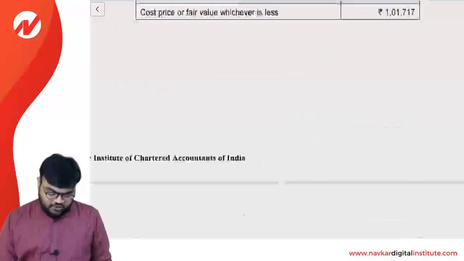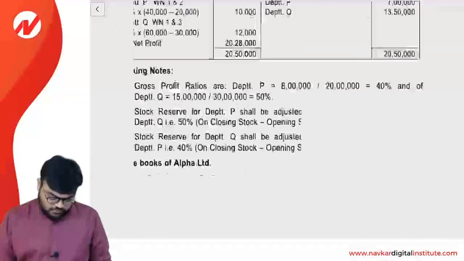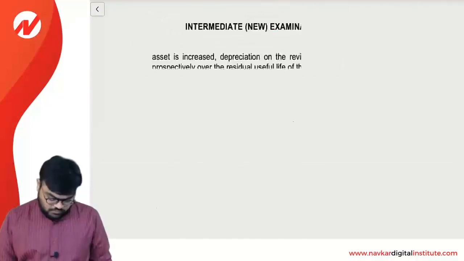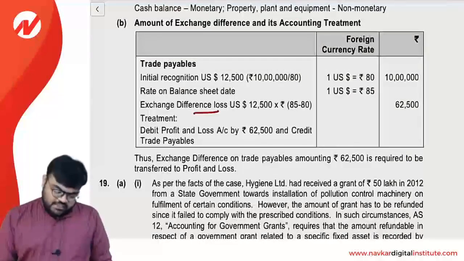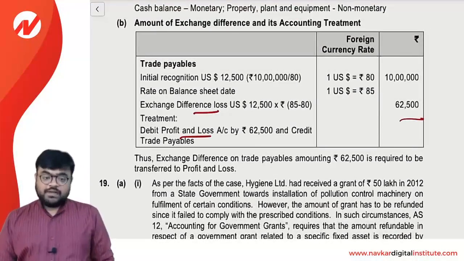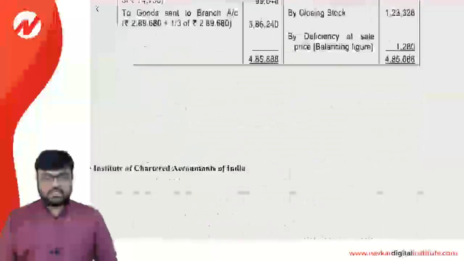Just let us verify once. In the printed answer given inside, okay, exchange difference loss 62,500 and this is debited to P&L, so there is no worry. Our answer is correct. Clear?